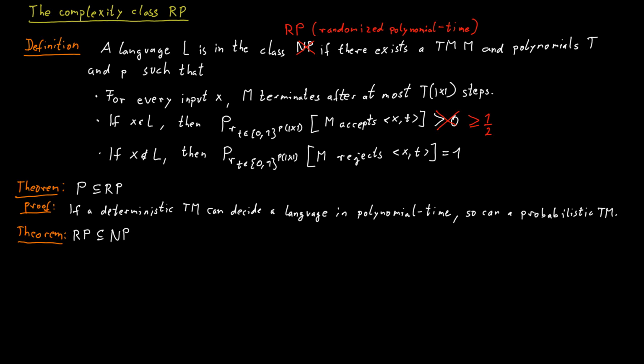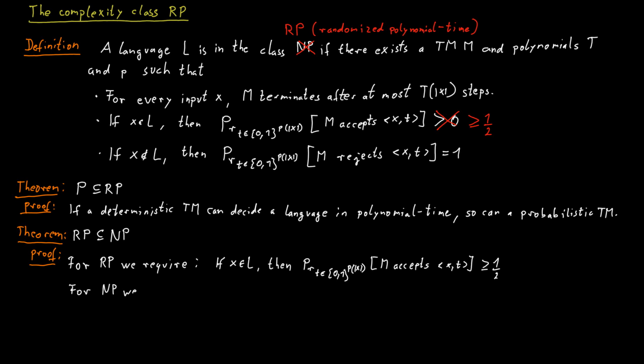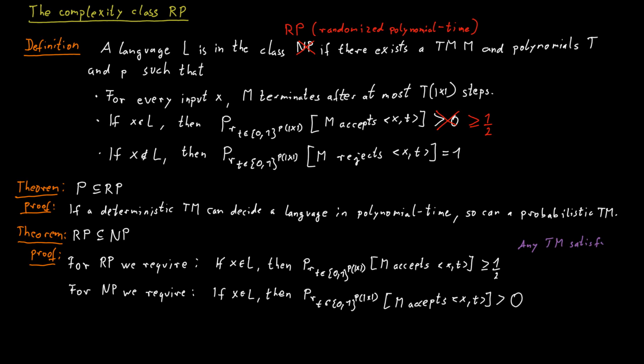The definitions of RP and NP have been very similar, and the only difference is that if a word is in the language, in one case the machine accepts with probability at least 1/2, and in the other case, for NP, the probability to accept has to be positive, but can be very close to 0. But clearly, a Turing machine that satisfies the first condition also satisfies the latter condition.